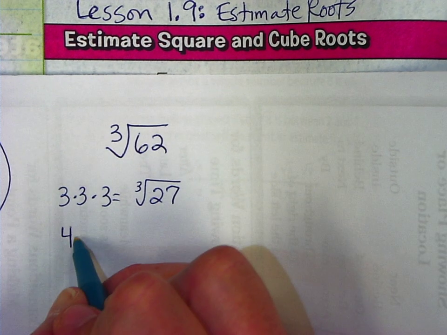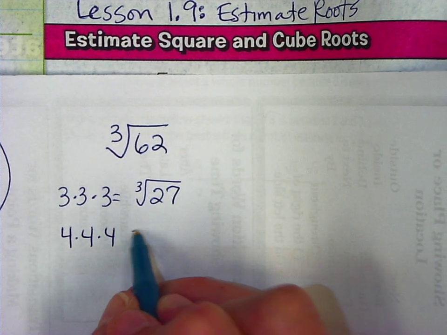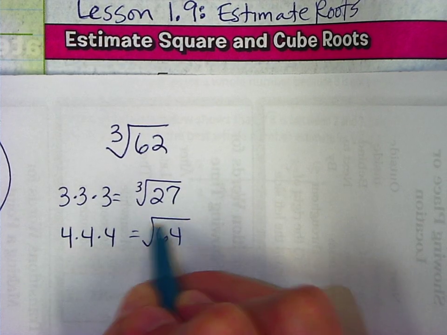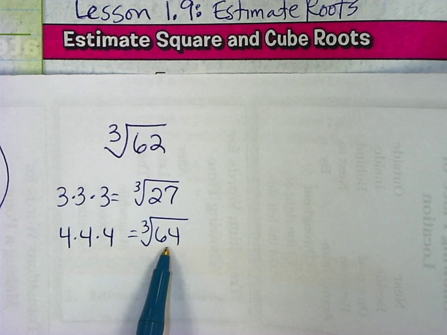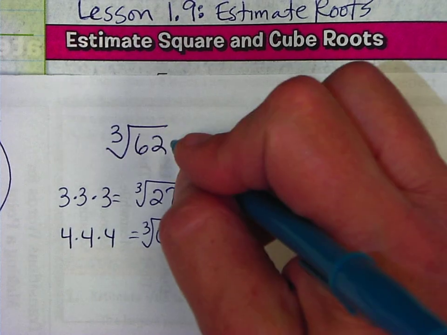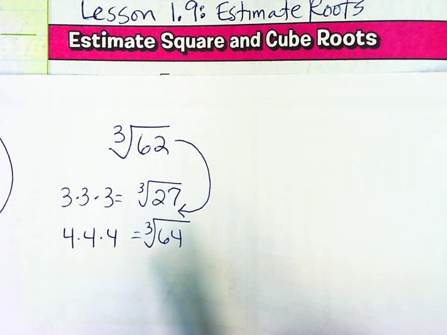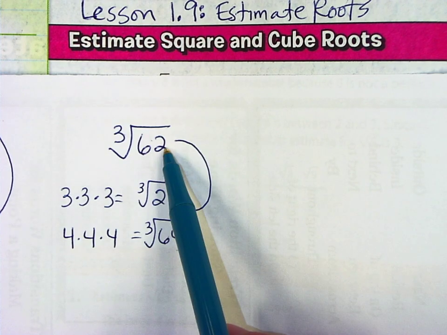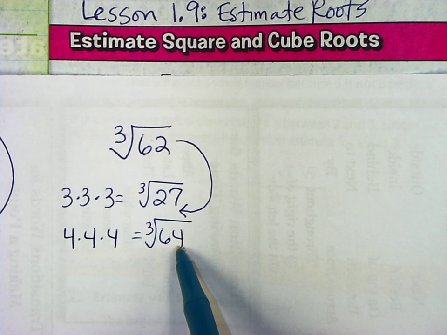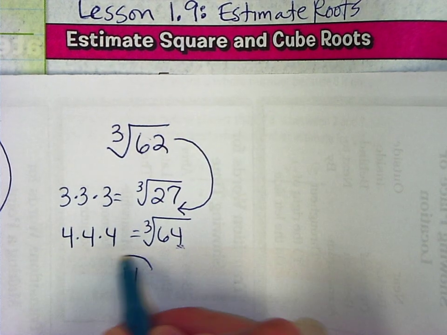And then I know 4 times 4 times 4 is 64, so the cube root of 64 is 4. 62 falls in between these two numbers, and the cube root of 62 is definitely closer to the cube root of 64. So our best estimate on that answer would be 4.